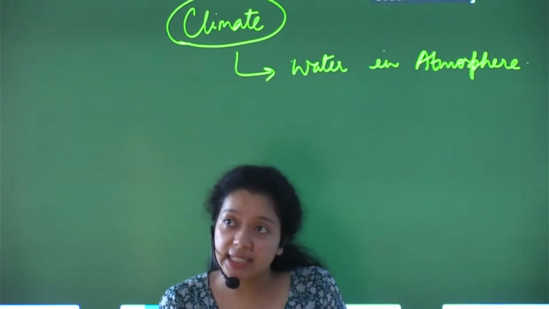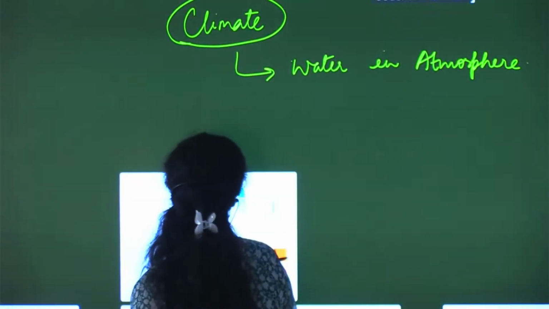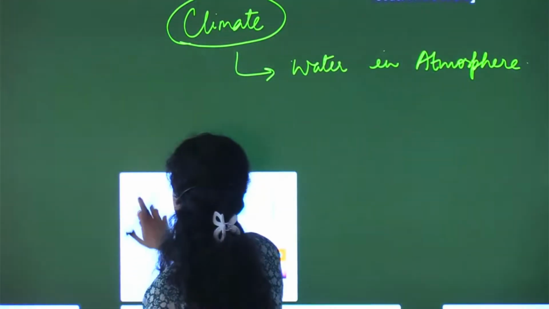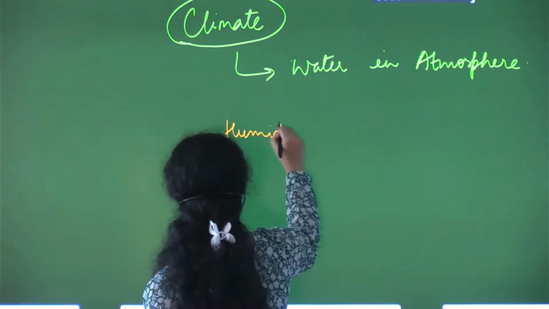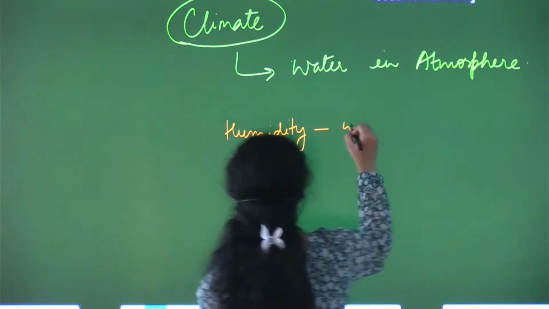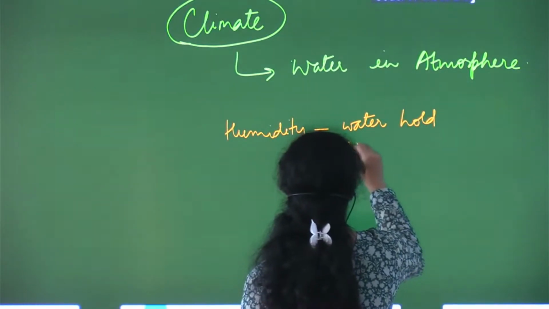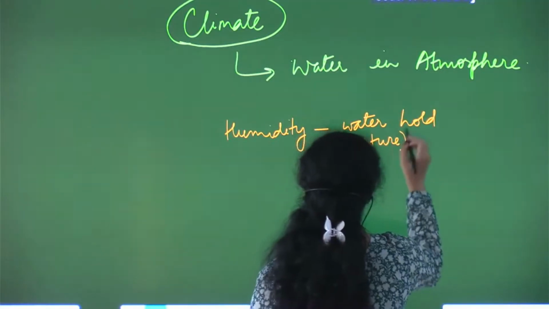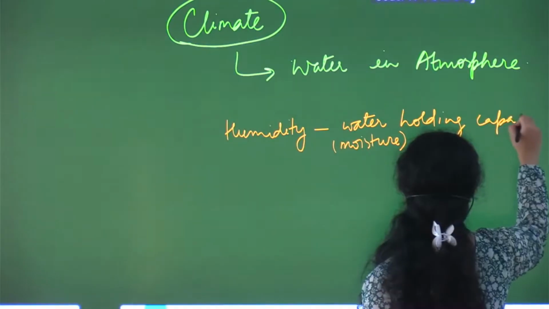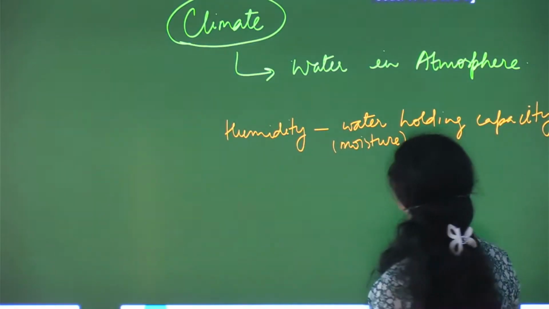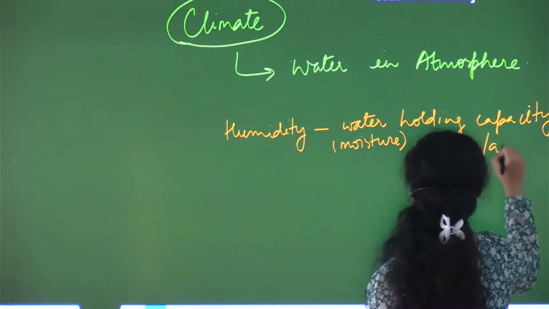What is humidity? Let's come to the terms related to it. So first we are talking about humidity. Humidity is the water holding, we can say moisture holding capacity of air or atmosphere.